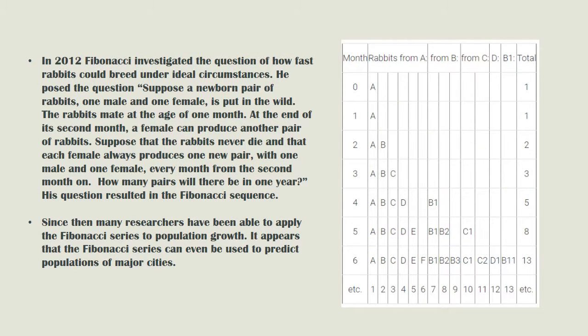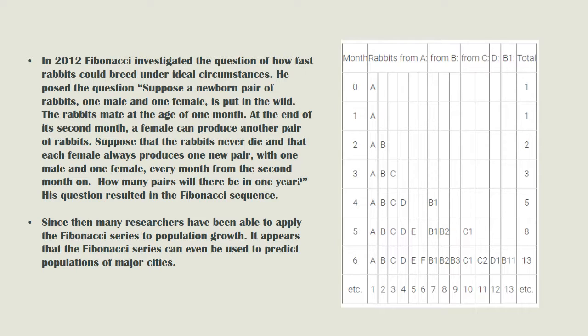Fibonacci in population. In 2012, Fibonacci investigated the question of how fast rabbits could breed under ideal circumstances. He posed the question: suppose a newborn pair of rabbits, one male and one female, is put in the wild. The rabbits mate at the age of 1 month. At the end of the second month, a female can produce another pair of rabbits.